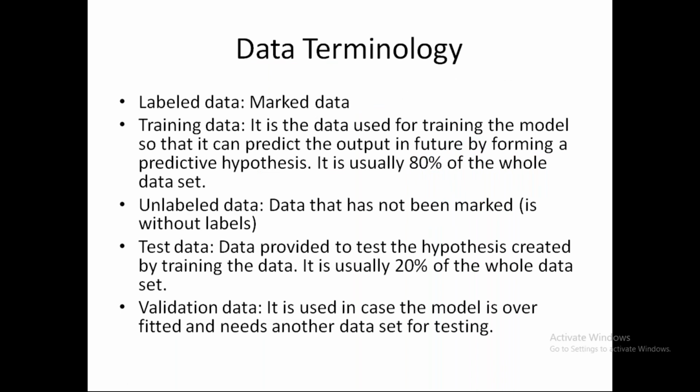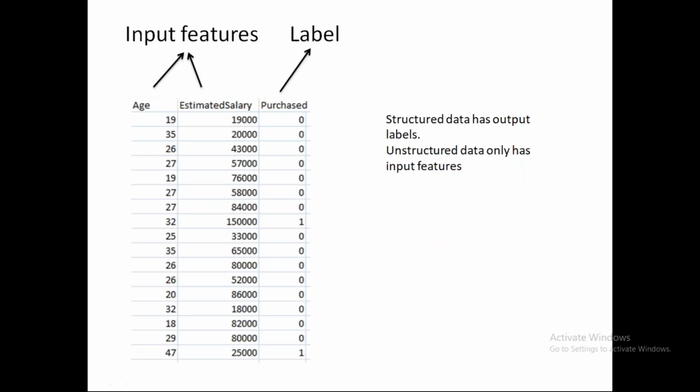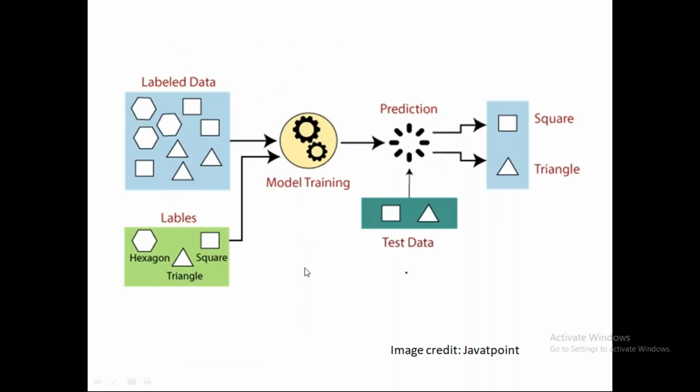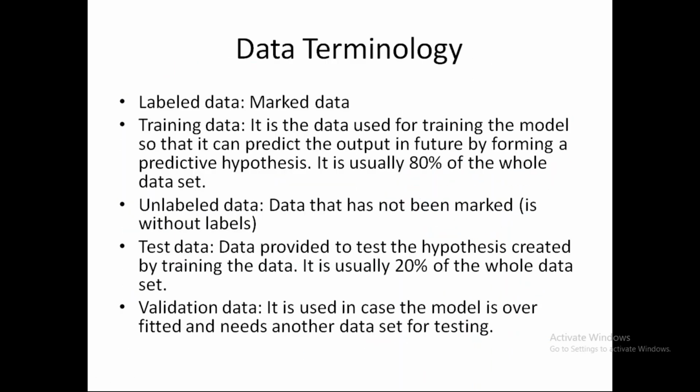Now, some terms that we usually hear about in the data science world are labeled data. So what is labeled data? As we've seen here, the label is present, so the data is marked. Let's say we are finding if a person purchased a house or not. So 0 is for the person does not purchase a house and 1 is for the person purchasing a house. So this is labeled data, i.e. we have the outputs already on hand. In unlabeled data, we don't have the labels present, so it is unmarked data.